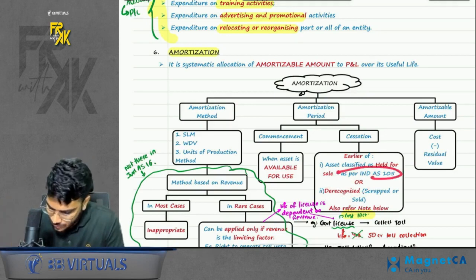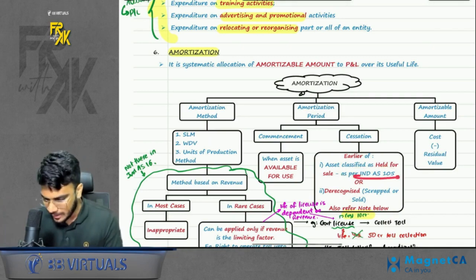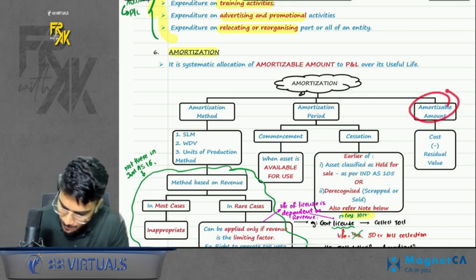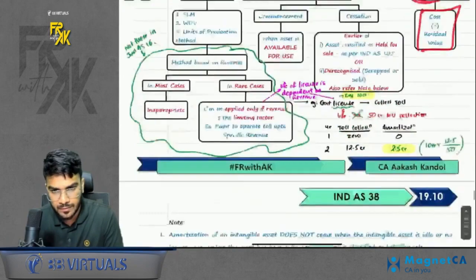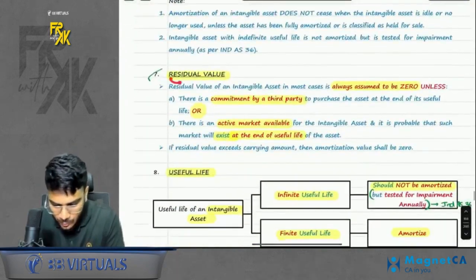See, the point of 105 you will understand only when you have done that Ind AS. If you have not done it, leave it. Okay. Amortizable amount is cost minus residual value. Okay, sir. Next point is residual value.